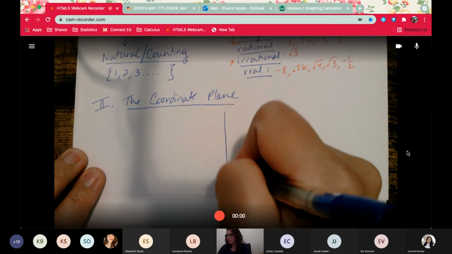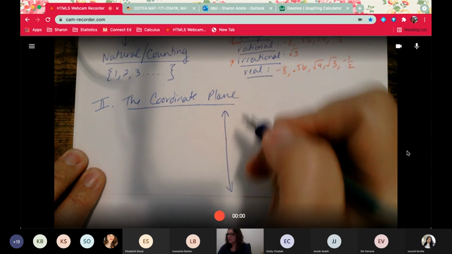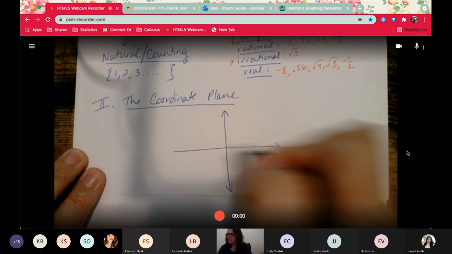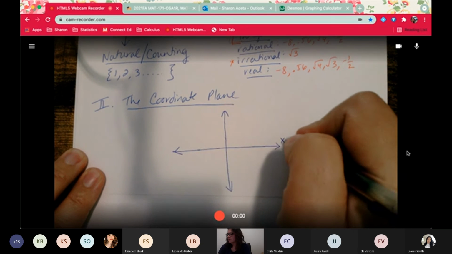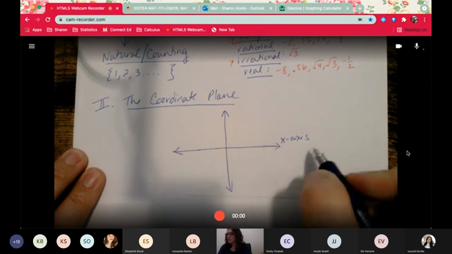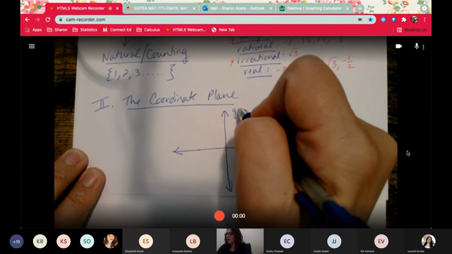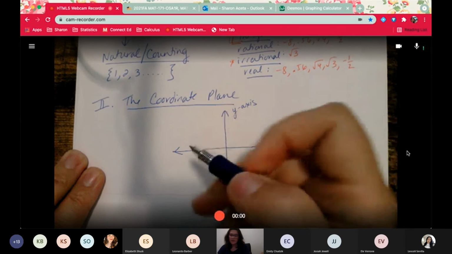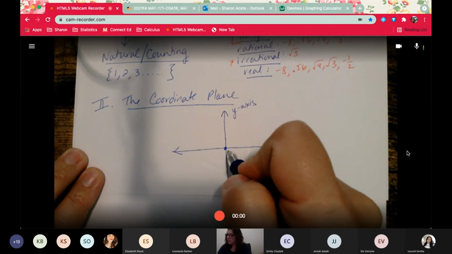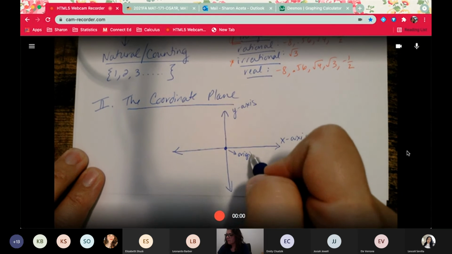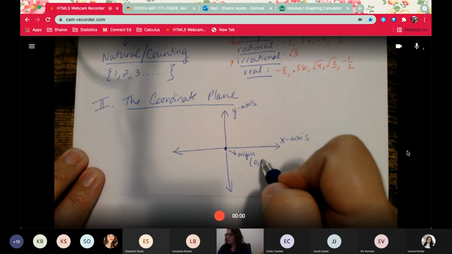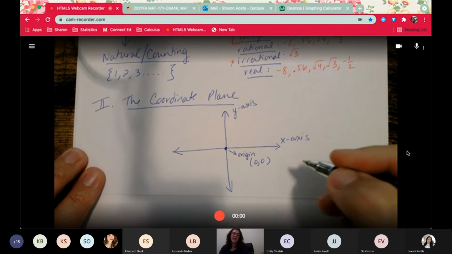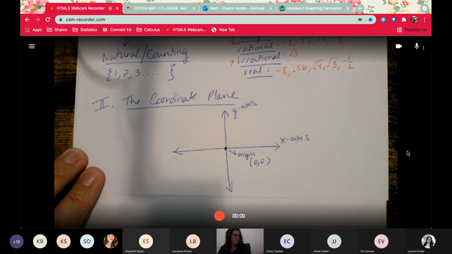Really brief, you've got your x-axis, which is horizontal. You've got your y-axis, which is your vertical line. They meet right here at what's called the origin. And that is the position 0, 0: 0 on the x, 0 on the y.